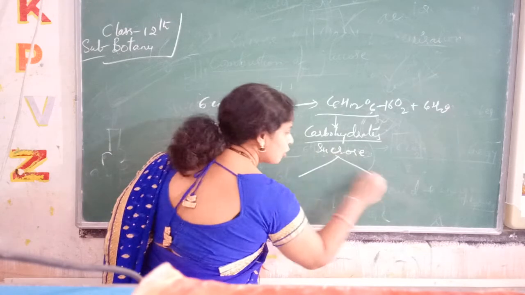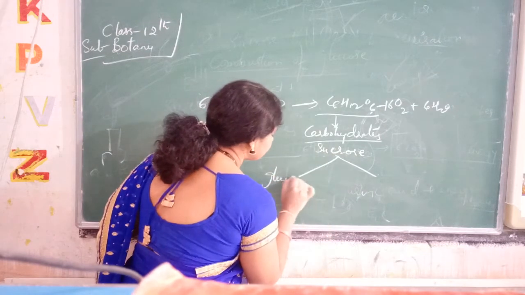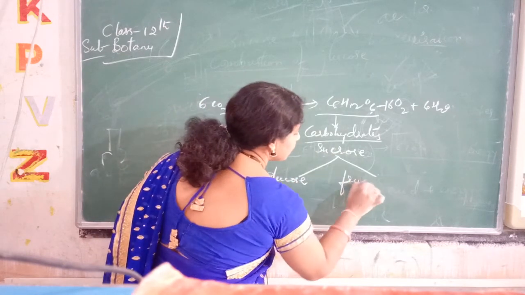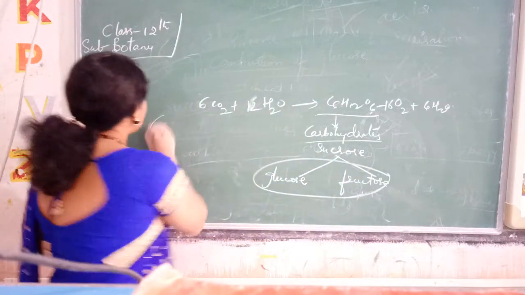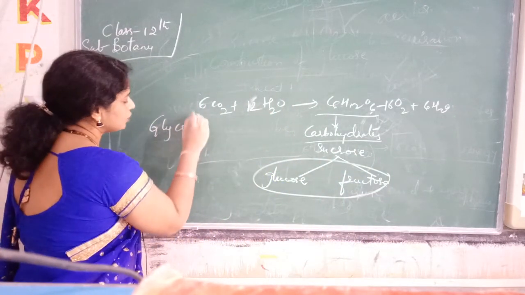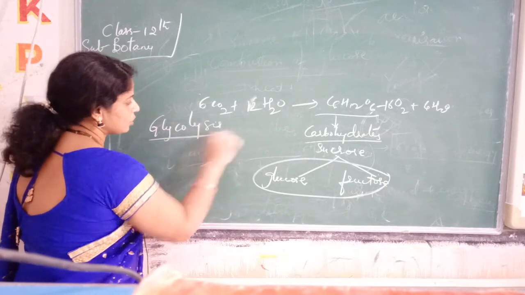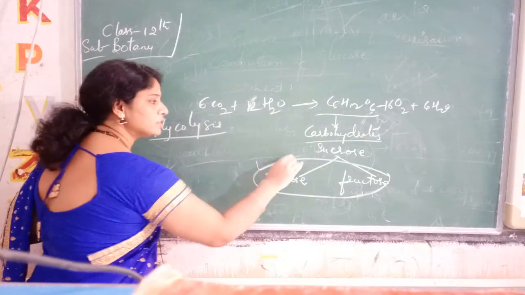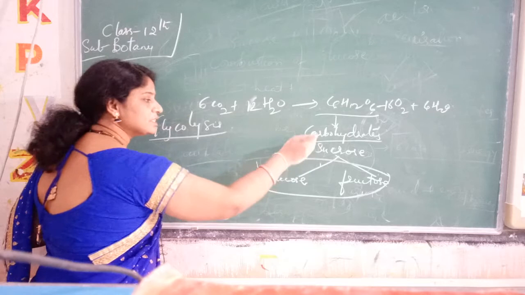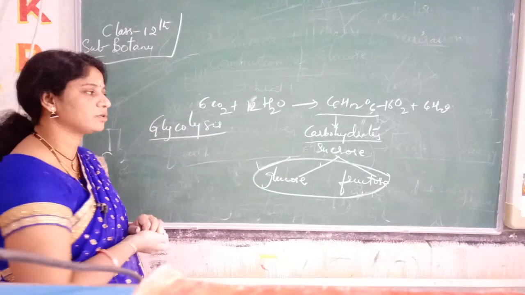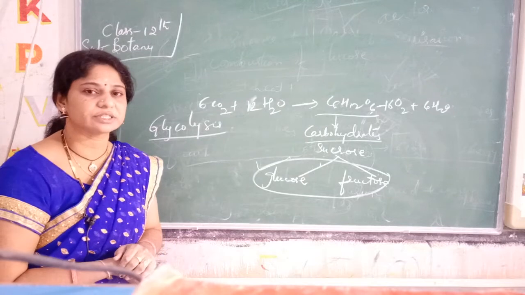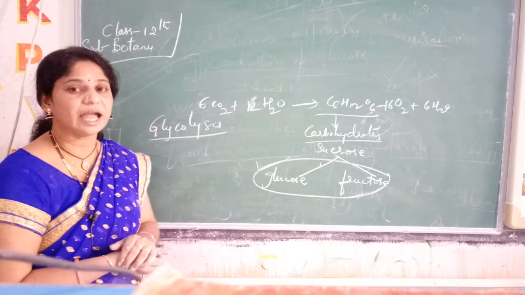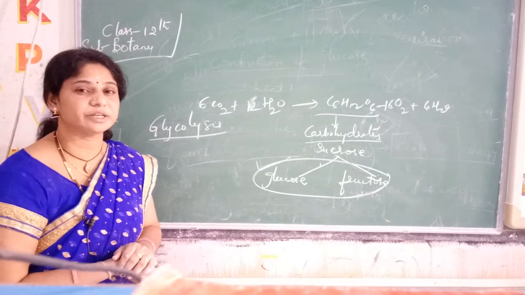Sucrose is broken down into glucose and fructose. These are utilized in the glycolysis process. The glucose and fructose released from the sucrose, which comes from photosynthesis, participate in the glycolysis pathway.